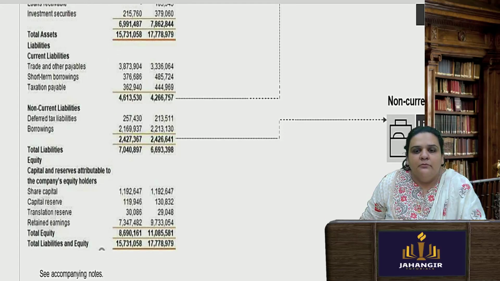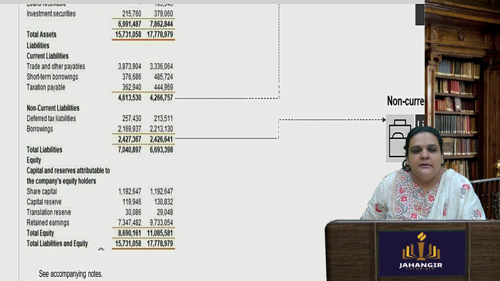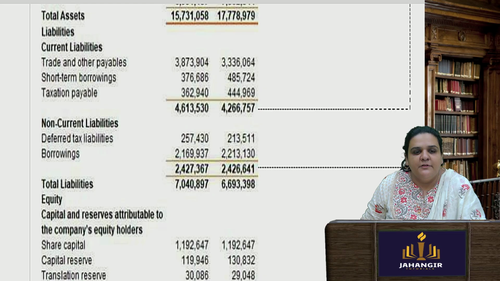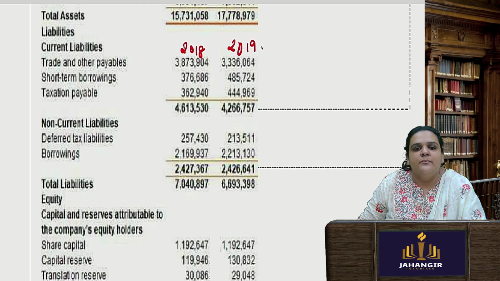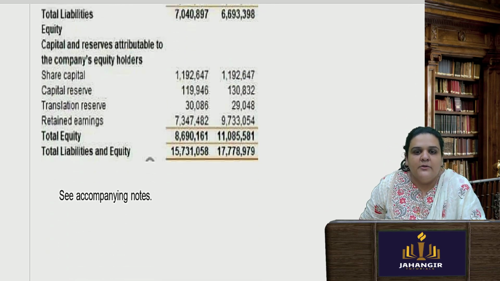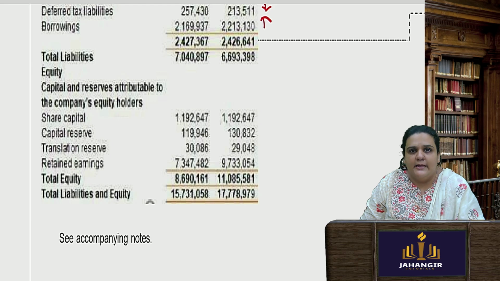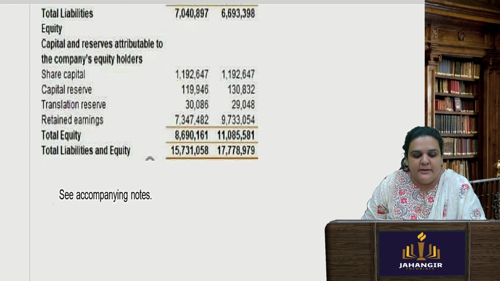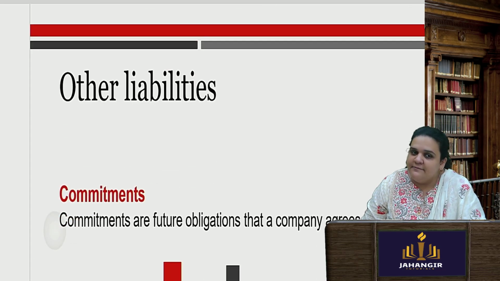Now see, these are the liabilities. Again, the same example with the help of the liabilities. If you see current liabilities and non-current liabilities in the form of a comparison, 2018 and 2019, we can easily compare and see that a liability here has decreased, here it has increased, tax payable has also increased, deferred tax liability has decreased, borrowings have increased. So you go to the particular note, and every particular heading has a note which explains from where these numbers and figures have been arrived at.